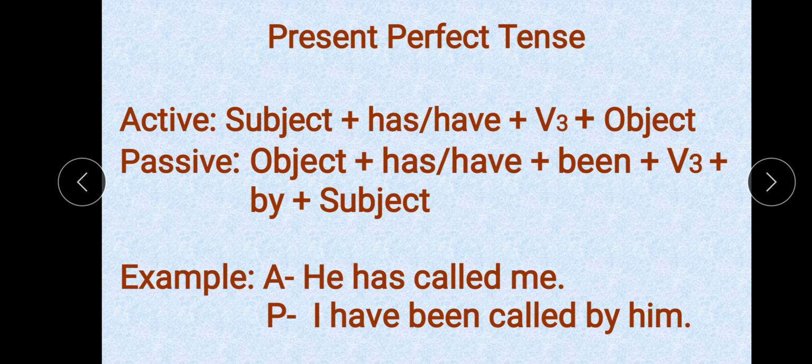Called, then by, and then him. That means the subject of the active sentence, he, will be changed into him. Okay, now students, it is not possible to change present perfect continuous tense into a passive sentence, or it is not possible to change the active sentence, that means this, into passive. Present perfect continuous is not possible to change into passive sentences. Okay, we don't change the voice of this particular tense.